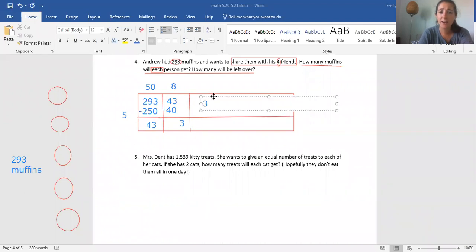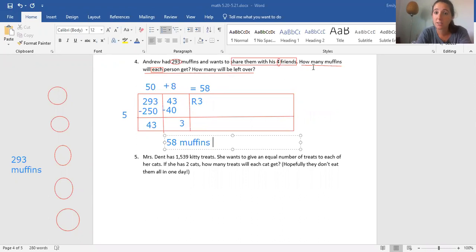Is anything times 5 going to be 3? I don't think so, because 3 is less than 5. Do you remember what that means? That means 3 is our remainder. So it's going to be remainder 3. So I'm just going to put R3 here. So we're going to add 50 plus 8 equals 58. And our answer is going to be 58 muffins.